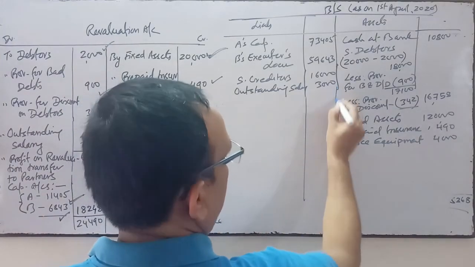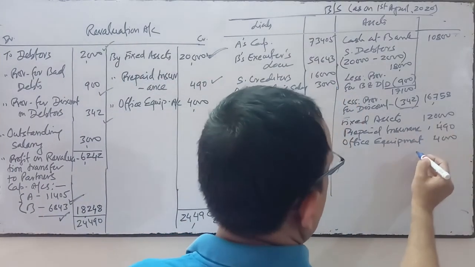Now the total of both sides will be how much? You see the total of both sides.